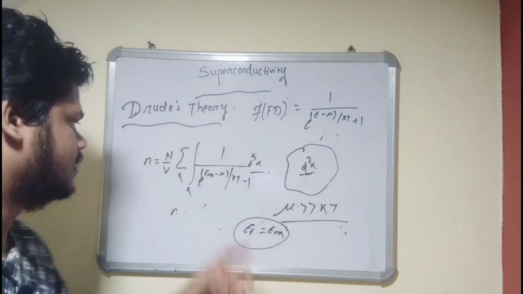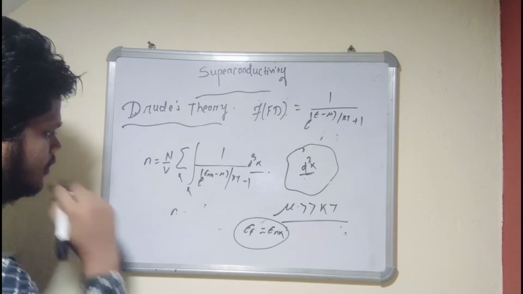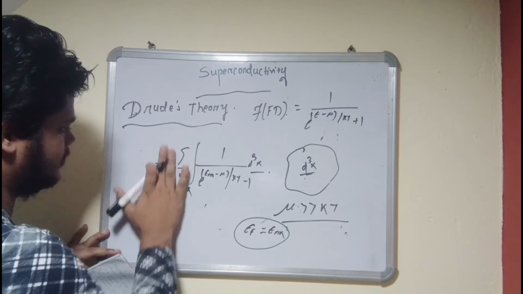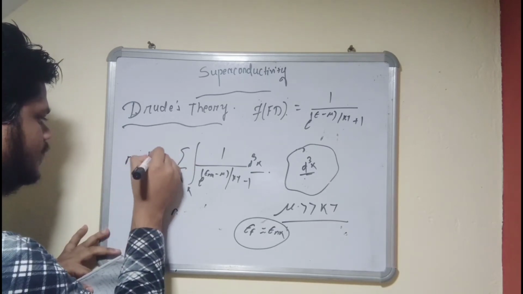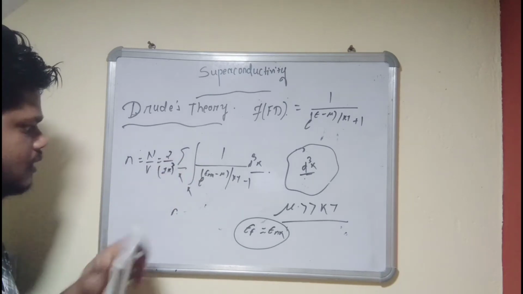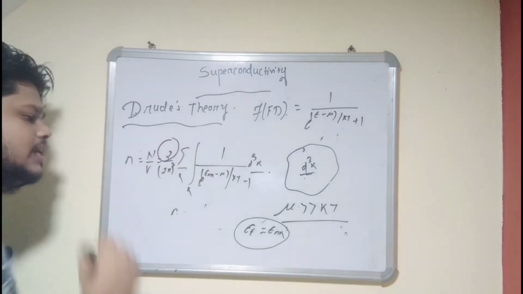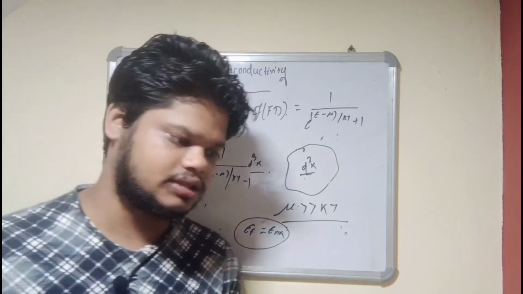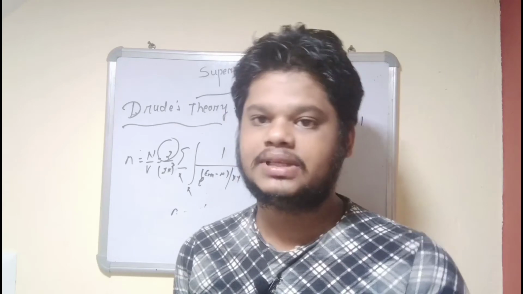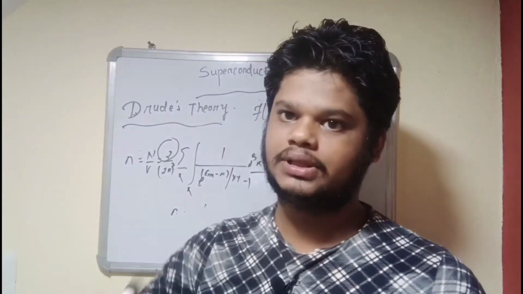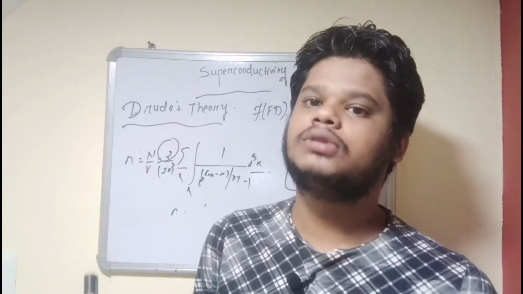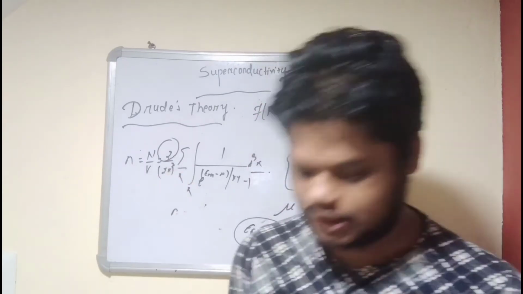One more thing, I made a mistake over here, let me correct it. n equals N by V, 2 by (2 pi) to the power 3. It is a cube. Now why is there a 2 over there? The 2 is there because these are electrons, and we know that electrons are fermions. Electrons are spin half particles. For spin half, there is spin up and spin down, plus half and minus half. To count both, there is a multiplication by 2.